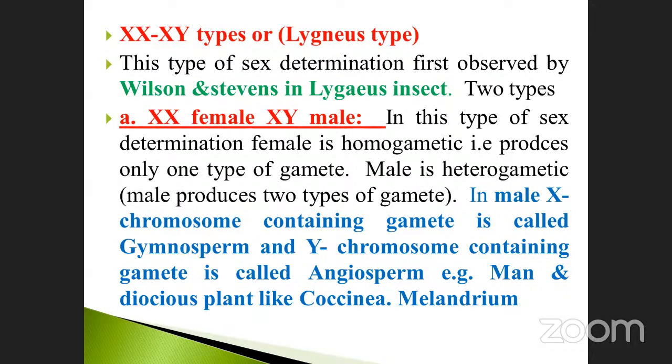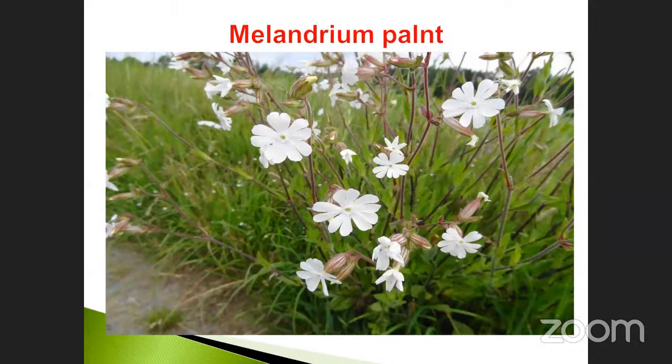Melandrium contains which type of chromosomes, XX or XY? Like that they may ask the questions. Don't forget Coccinia also. See, this is the plant Melandrium, with a white colored flower.